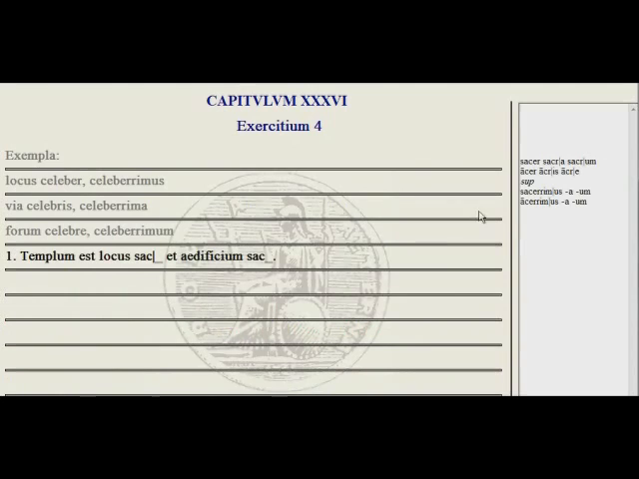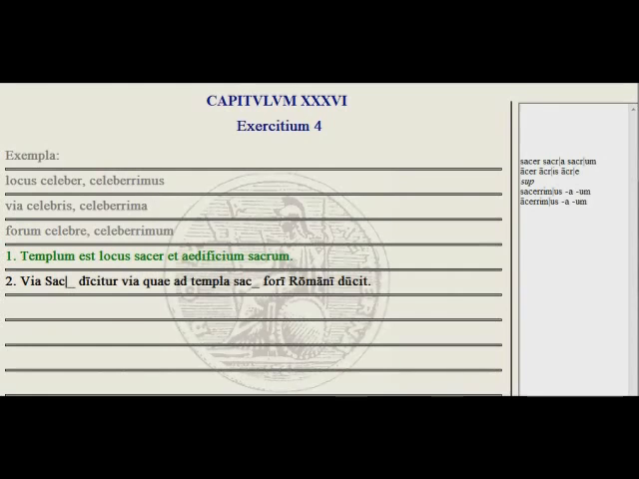Here we have practice with superlatives and comparatives. A temple is a place, sacer, and a building, sacrum. So we need to match our case, number and gender for our adjectives, and notice that this adjective, celeberrimus, when you have an er adjective, it forms its superlative like this.